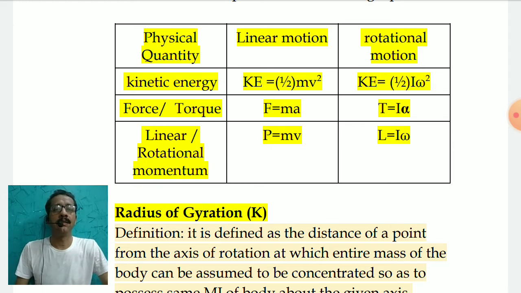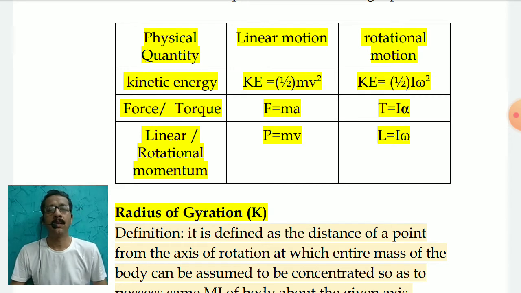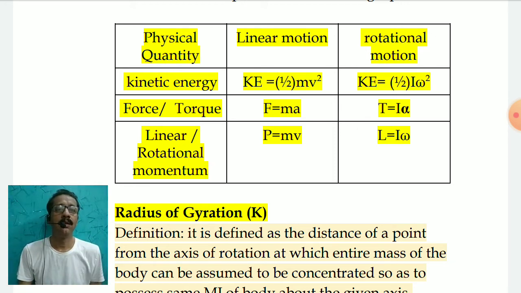You can say kinetic energy is given to us. In case of linear motion, the kinetic energy is given by half mv squared. In case of rotational motion, the rotational kinetic energy is half I omega squared. The force in case of linear motion is given by F is equal to mass into acceleration, whereas in case of rotational motion, torque is equal to I alpha. In case of linear motion, linear momentum of an object is given by the product of mass and velocity, P is equal to mv, whereas the angular momentum or the rotational momentum is given by L is equal to I omega.